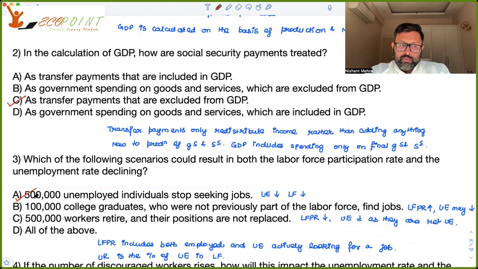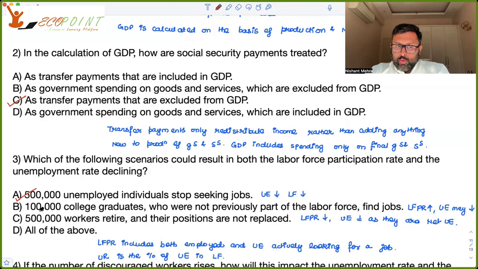Okay, now just look at the first one. 5 lakh unemployed individuals stop seeking jobs. If they have stopped seeking jobs, naturally they are out of the labor force now. A labor force would include only employed and unemployed. They are out of the labor force because they're not seeking jobs. So the labor force has gone down and also unemployment has gone down. Unemployment would mean a person should be actively looking for a job, right?